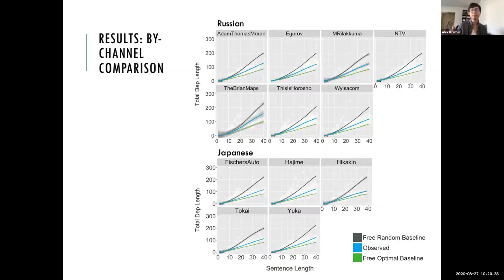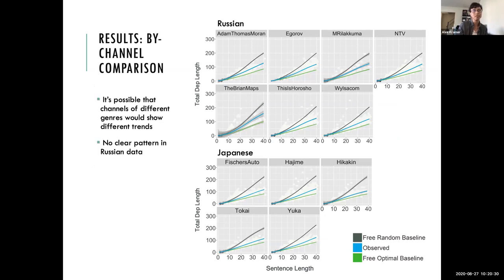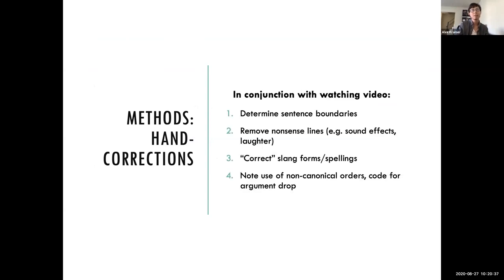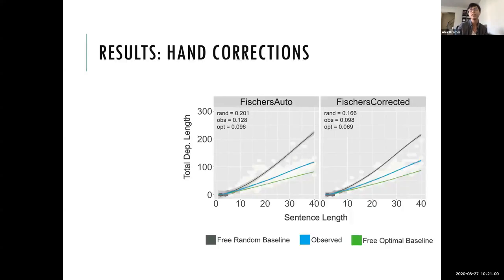And so I have bi-channel data as well, but just to save time, I'm going to skip past that. If you want to see it, just ask me during Q&A. And so, as I was saying before, I've also done hand corrections. The main goal of the hand corrections was to determine sentence boundaries, since the captions usually don't have punctuation or anything like that. So you don't necessarily know whether one line is a whole sentence or whether it actually combines with the next line. And I've also been coding for use of non-canonical orders and also for argument drop.